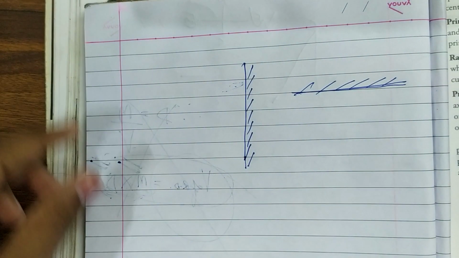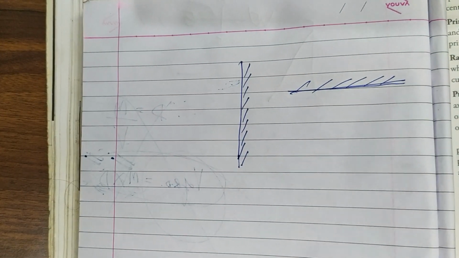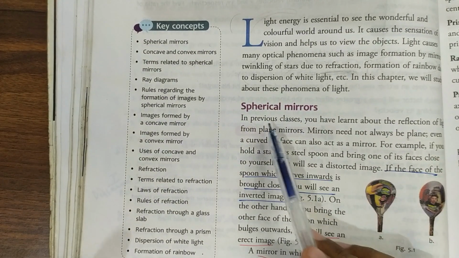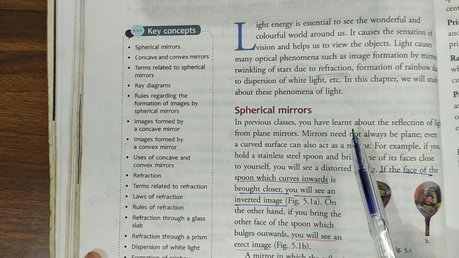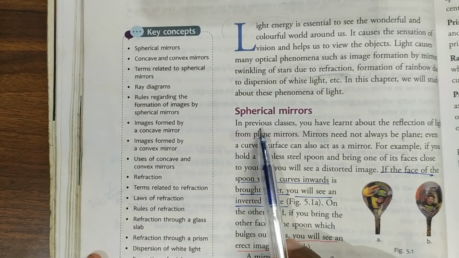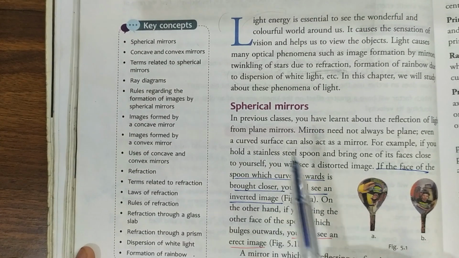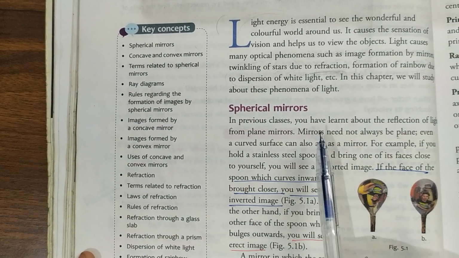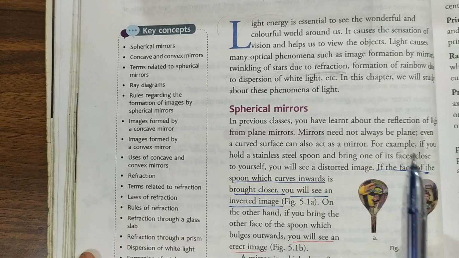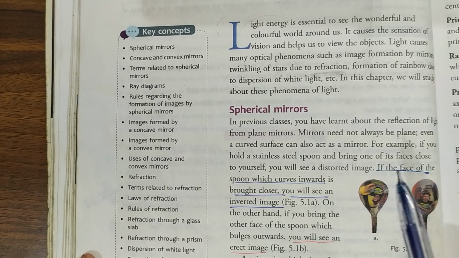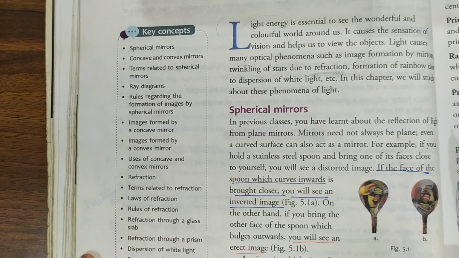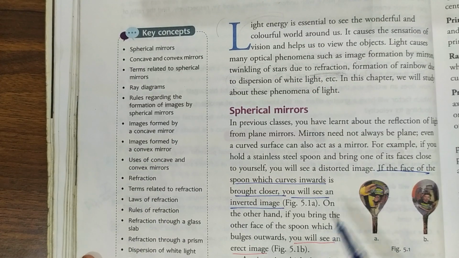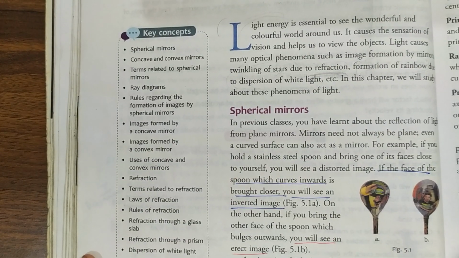Now here in class 8th there is the introduction of spherical mirrors. Introduction of which mirrors? Spherical mirrors. And what are spherical mirrors? Spherical mirrors are those mirrors which have been obtained from a hollow glass sphere. How? That I will explain to you in this paragraph only.